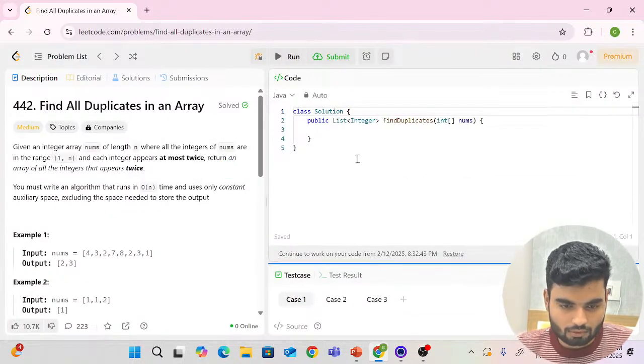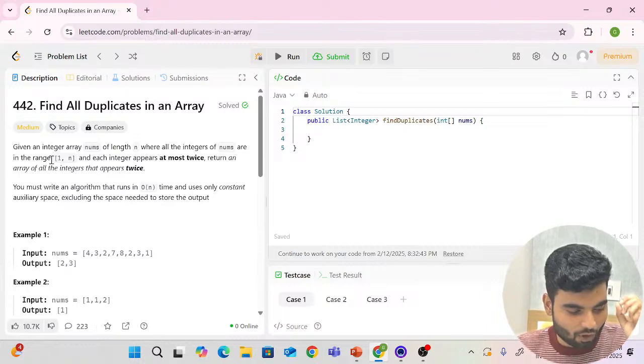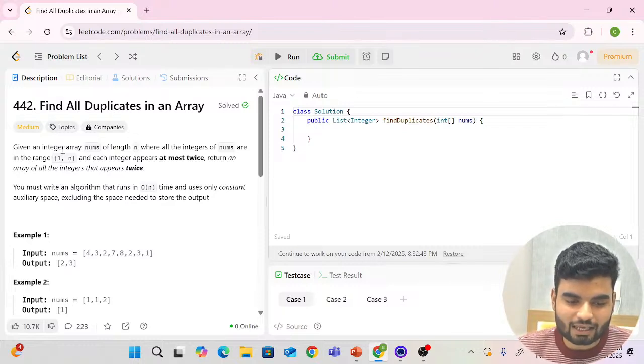Now, we'll understand the problem statement first. Find all duplicates in an array. Probably this was the problem. So given an integer array nums of length n where all the integers of nums are in the range 1 to n. Welcome back again, Sanam.